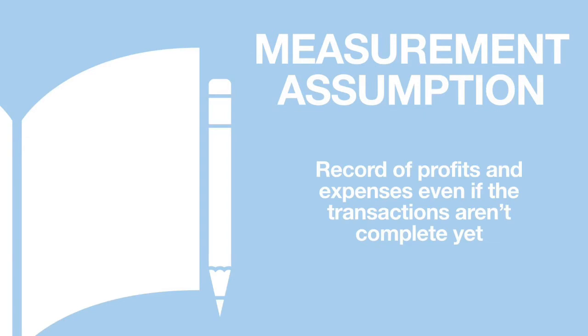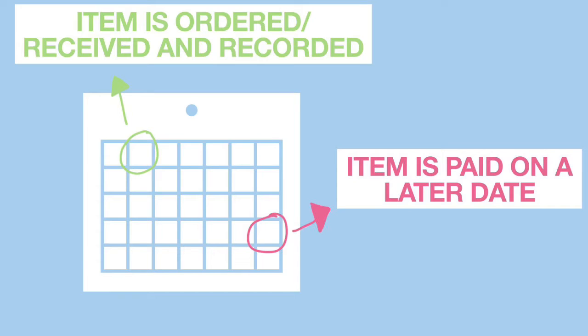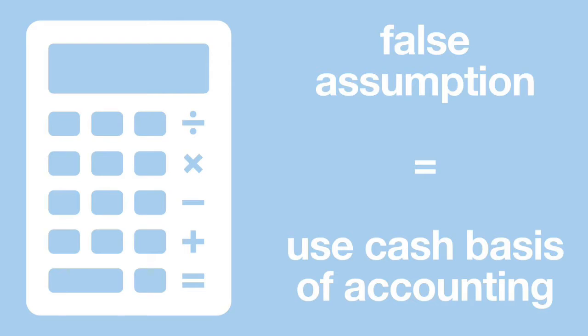This is when the business would record their profits and expenses even if the transactions are not yet complete, which means that even if the company would receive or give money on a later date, in the records, it would be recorded as either a receivable or a liability. If the assumption is false, a business should use the cash basis of accounting to develop the financial statements that are based on the cash flow.